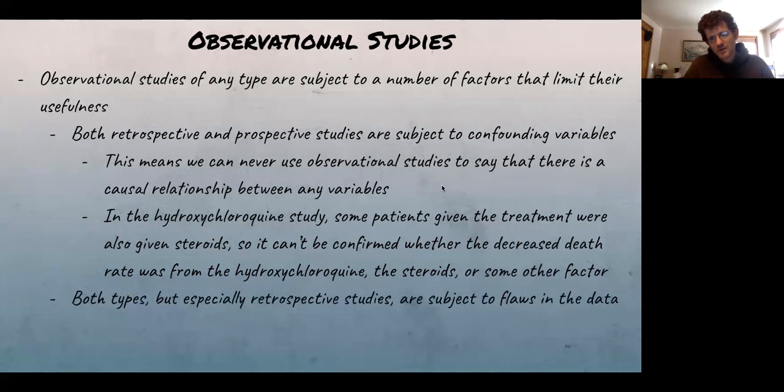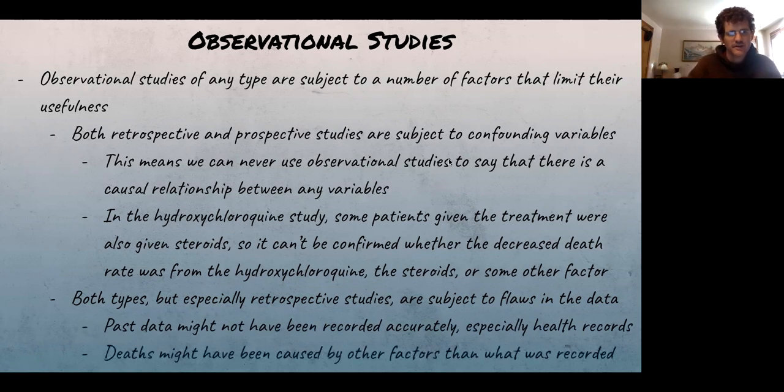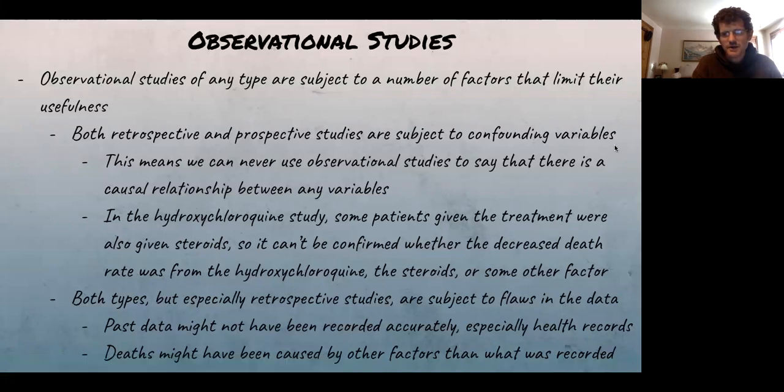Both of these are also subject to flaws in the data. If it's past data, it might not have been recorded accurately, especially if you're going into the past. Some people look at how death rates have changed over time, but if you're going back into the 1800s, how reliable are those health records? That's debatable. Death might have been caused by other factors than what was recorded. That's just something to keep in mind, and it could be true today. Maybe it's labeled as heart disease, but maybe something else actually caused the heart disease to onset.